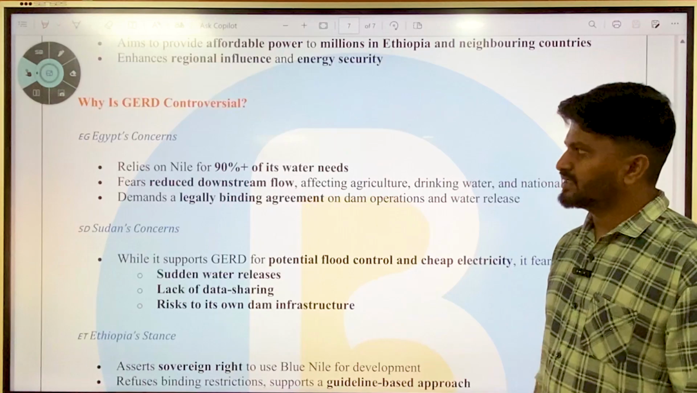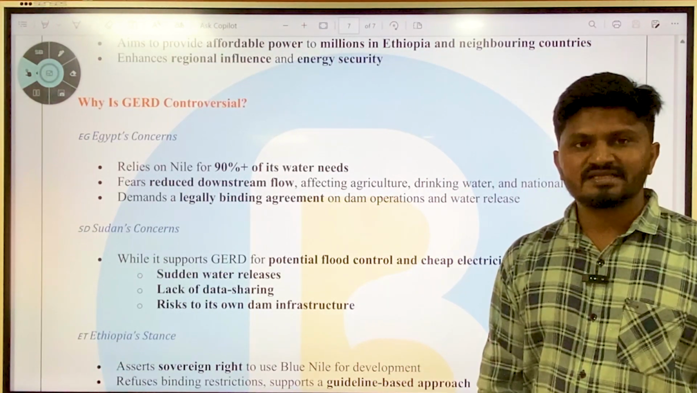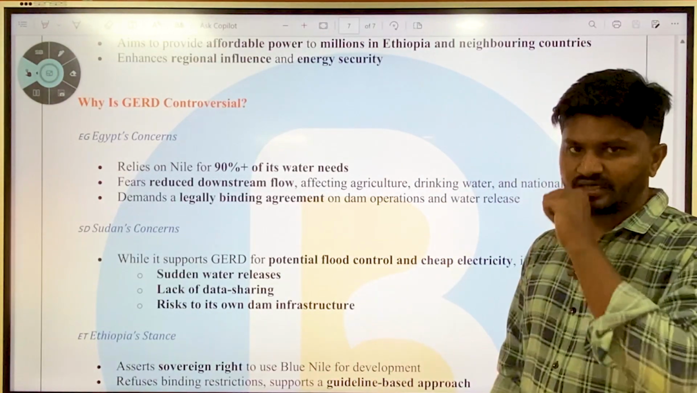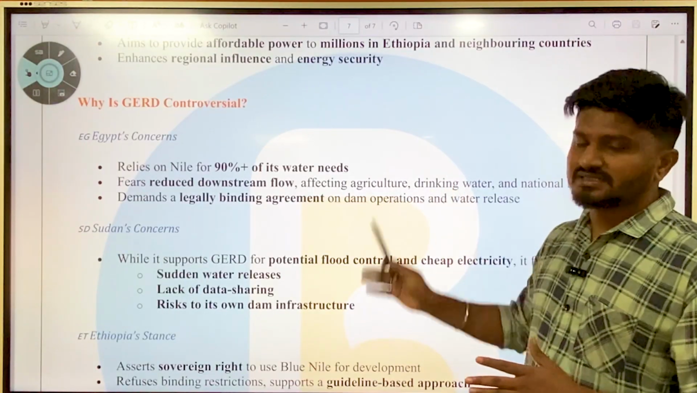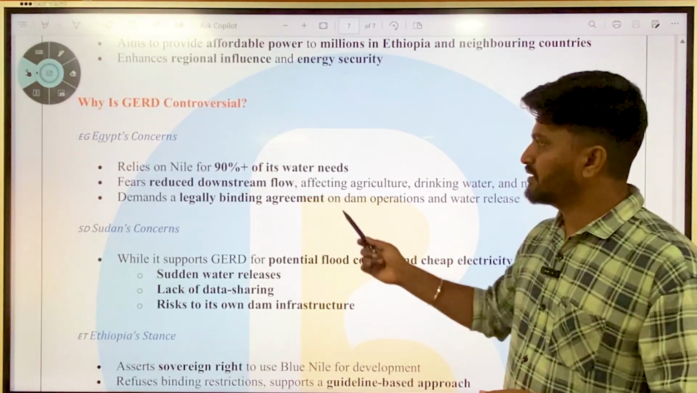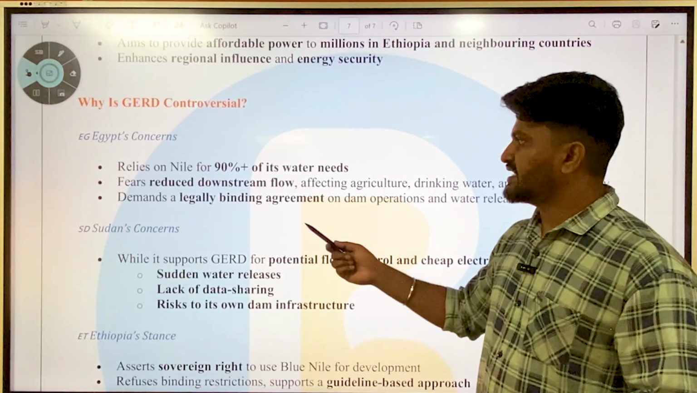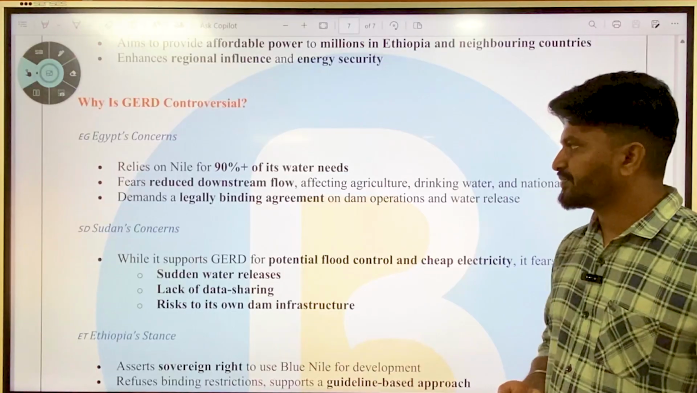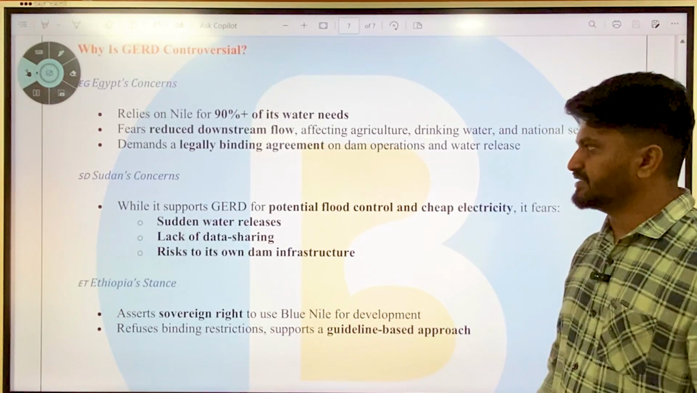But why is it controversial? It is controversial because Egypt and Sudan have concerns. Egypt's concern is that it relies 90% on Nile for its water needs. Okay, if the major tributary of the Nile is being constructed under a dam, then it is going to impact the water needs of Egypt. It fears that reduced downstream flow affecting agriculture, drinking water, and national security. And it demands a legally binding agreement on dam operations and water release.